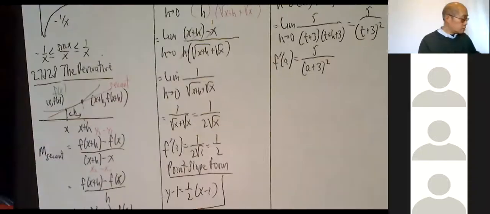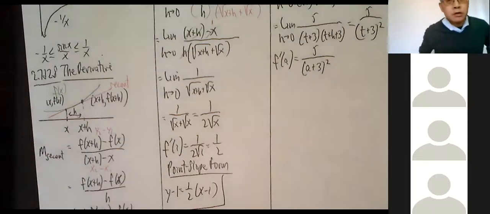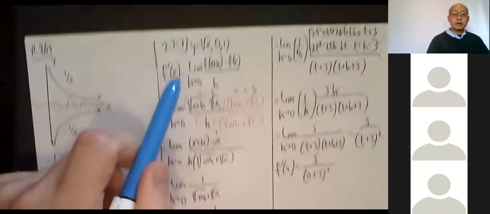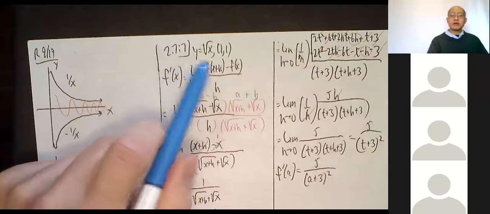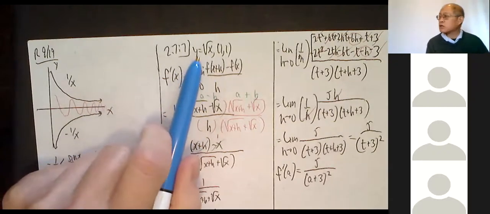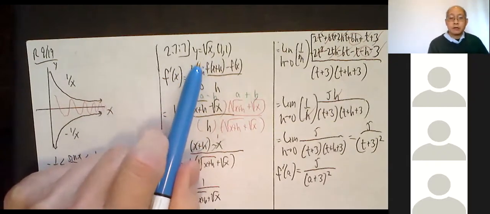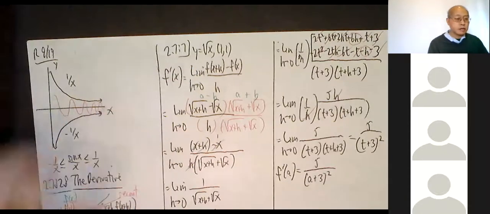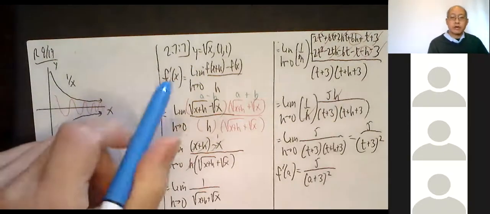All right, so let's get ready to do some derivatives. So 2.7, y equals square root of x at the point (1, 1). Okay, do you remember what the square root function looks like? All right, looks sort of like that. Square root function. You're at the point (1, 1).